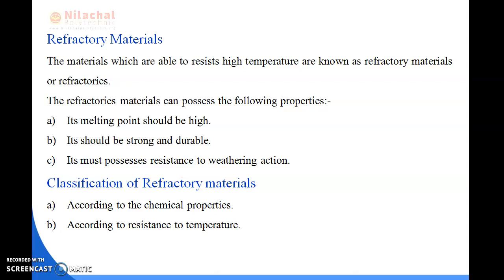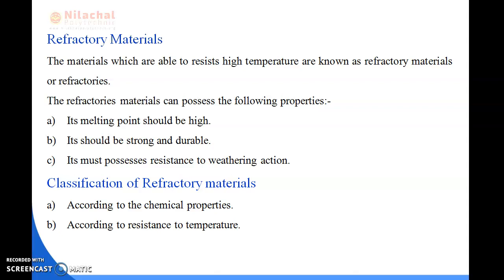So according to resistance to temperature, there are two types. The first one is low quality refractory materials. So what do you mean by low quality refractory materials? The materials whose melting point is more than 1580 degrees Celsius is known as low quality refractory materials.